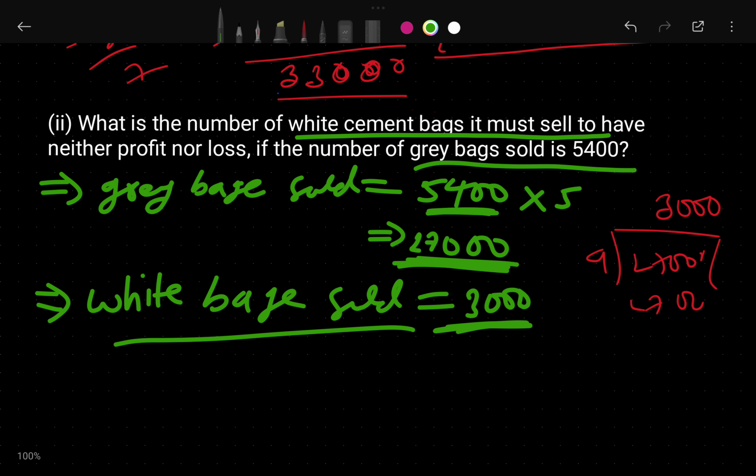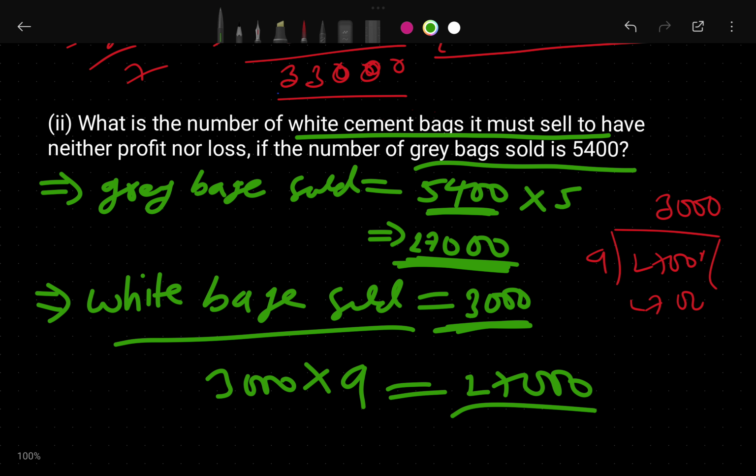If you are confused, like no, this is wrong, you can multiply 3,000 by 9, because one bag is sold at 9 rupees profit. So if you multiply, that's 27,000. So there is no profit, no loss. So white bags have to be sold at 3,000. If that person sells 3,000 white bags, he will not get any profit or any loss.